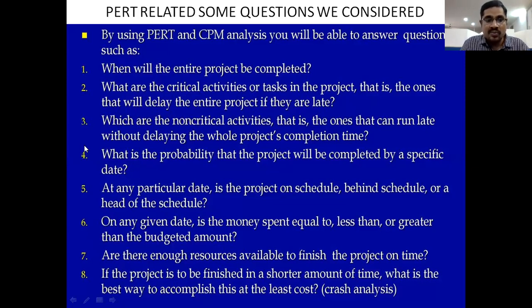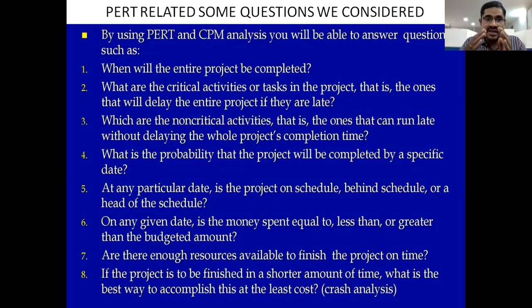And next, the fourth point is the probability that the project will be completed by a specific date. So within a specific time, do we need to complete the project or not? It is just an estimation of the probability of the total tasks being completed within time or not.